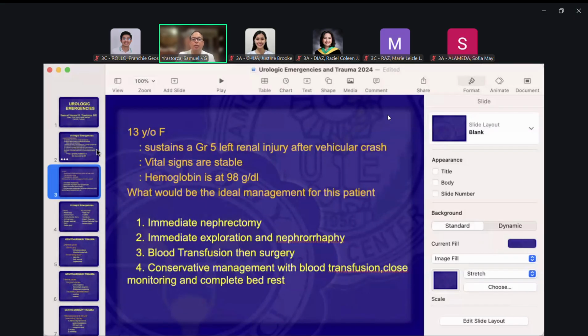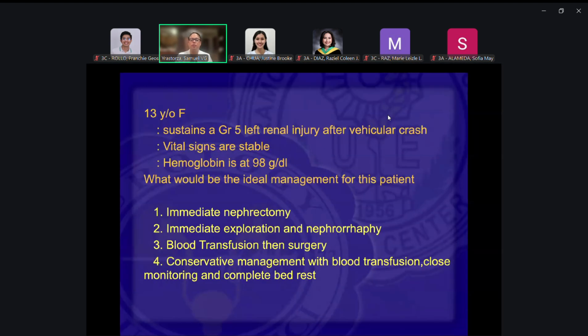Before that, please type your answers in the chat box so we can see whether you already know the answer for this. Please interrupt me if I do not come in clearly on your screens or computers so that I can make the necessary adjustment. There's only one answer.